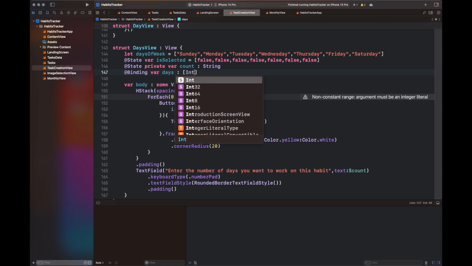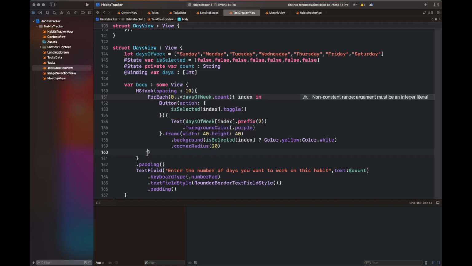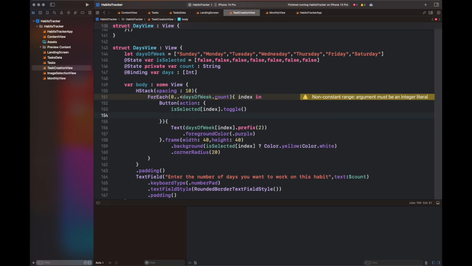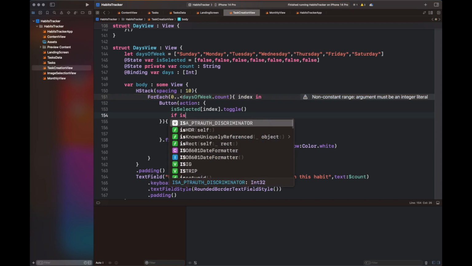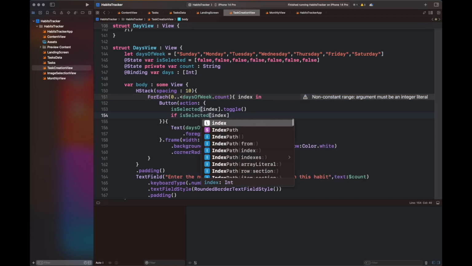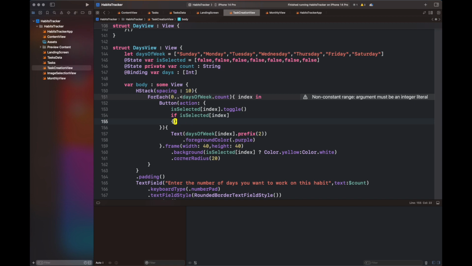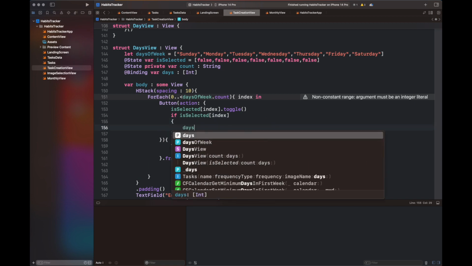Now here I am updating the definition for DaysView, which is used to create the daily view. We have created a binding variable days, and we are going to pass the value of count from here to our main view. It is checking if a day is not selected and it is selected at first, we are going to append it to days. Otherwise, if it is selected again, we are going to remove it from the days array. That is for the deselection mechanism.